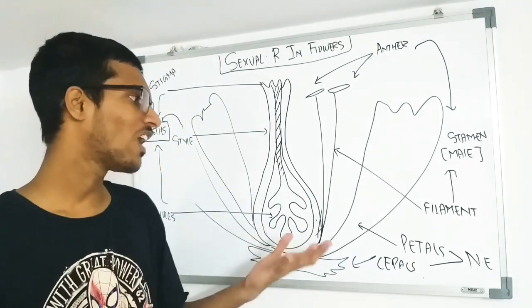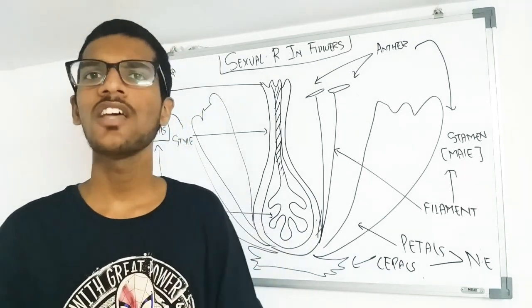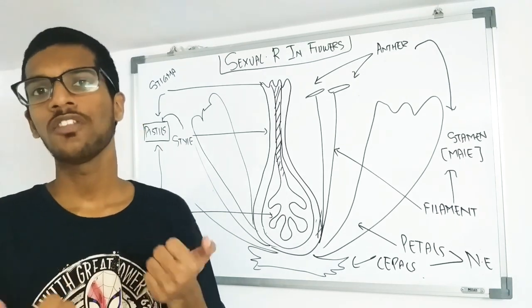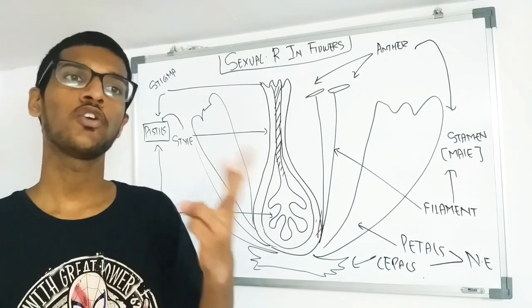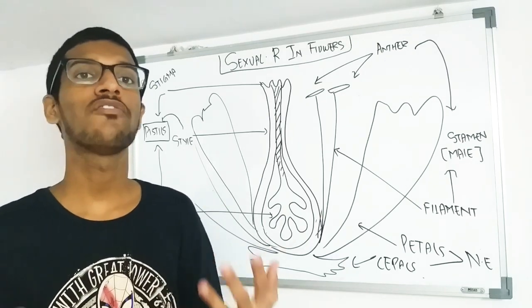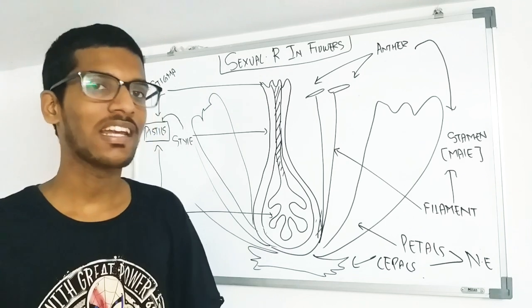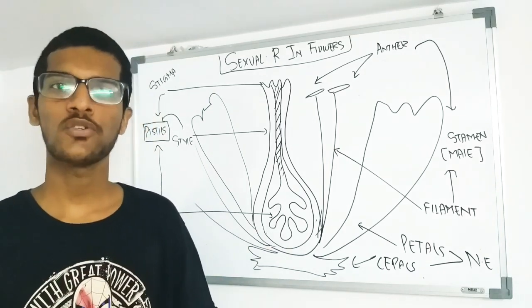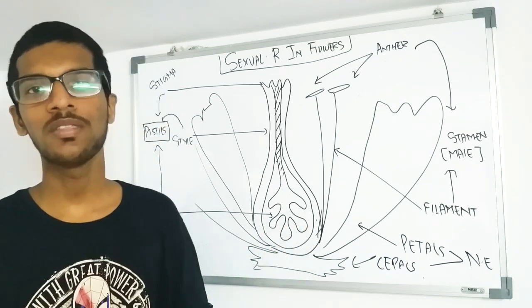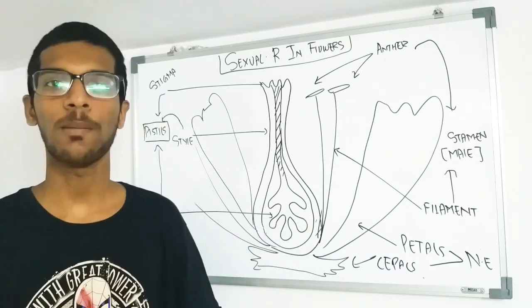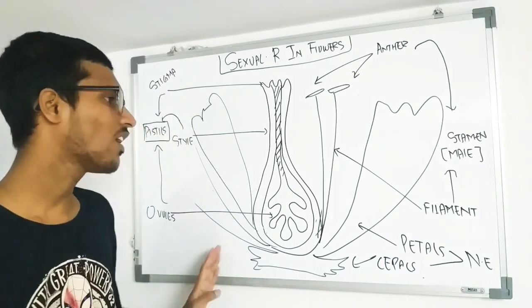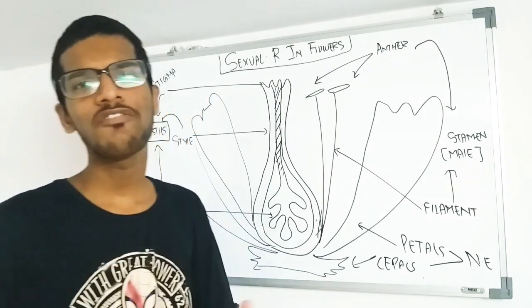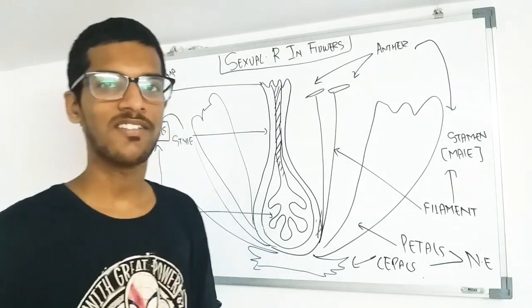Now, as we know, we have seen many types of flowers. In this context of reproduction, there are two types of flowers. The first one is the unisexual flower, where two different flowers might have two different gametes, male and female. Whereas in case of bisexual flowers, one flower can have both the male part as well as female parts. Here we are seeing a case of a bisexual flower. One of the examples of a bisexual flower is the hibiscus flower.